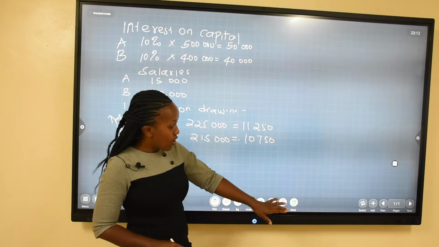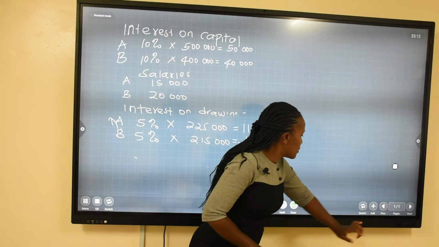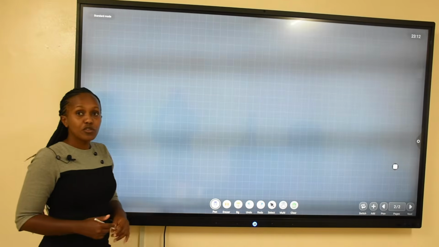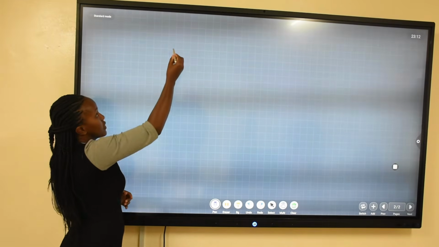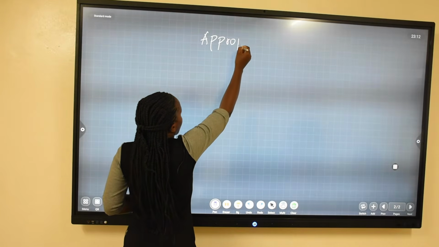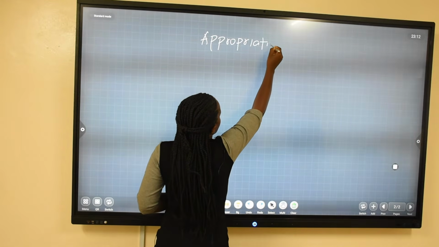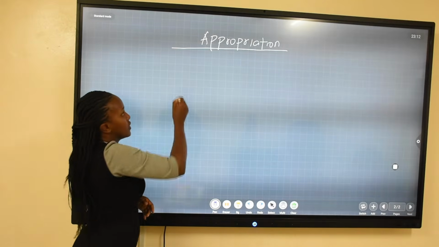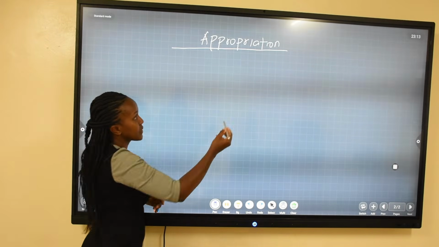So I will put on a new tab where we are going to do the appropriation account. We have said that it is going to have two columns.